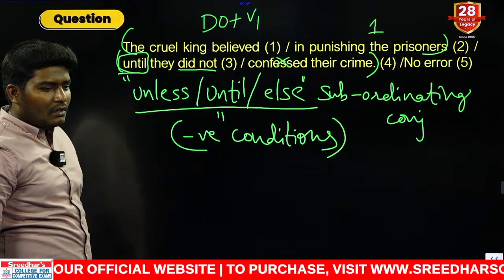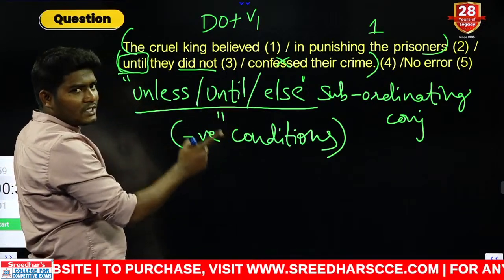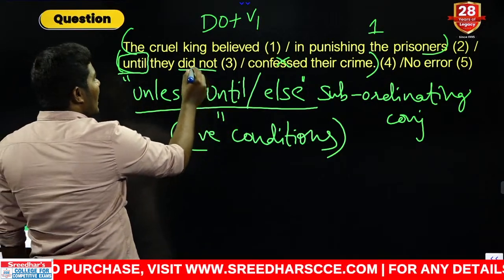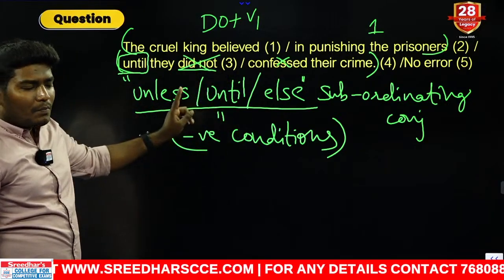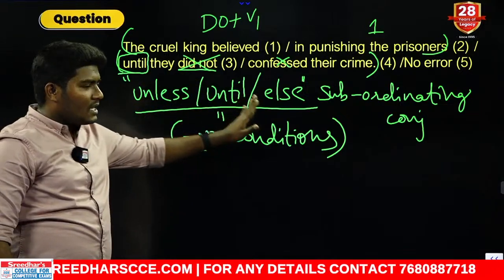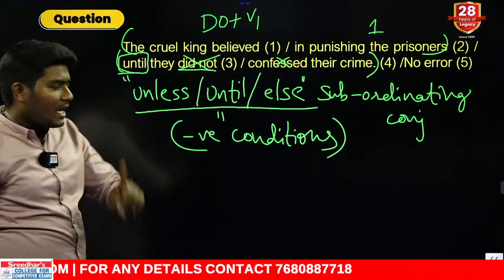Yeah, very good. Can you tell me your correct answer? Your correct answer is not changing confessed to confess. Your answer is they did not, directly eliminate. This is a very important rule. The rule of unless, until and else, which are subordinating conjunctions, is that they are already negative conditions. That means they don't carry another negative.